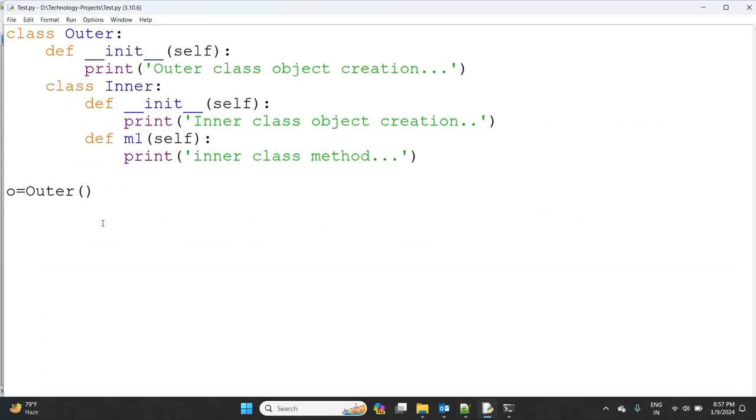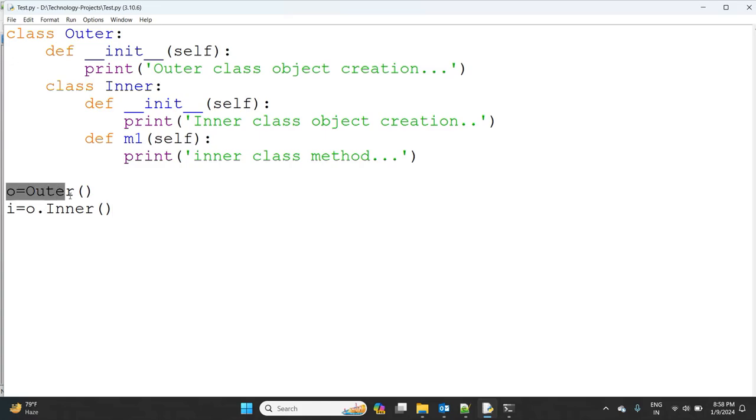Now observe here, o is equal to Outer(). Next, by using the outer class object reference, I'm creating the inner class. i is equal to o.Inner().